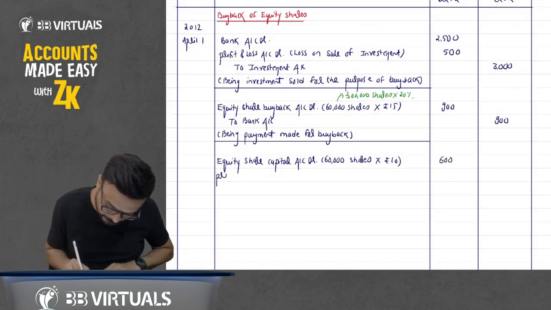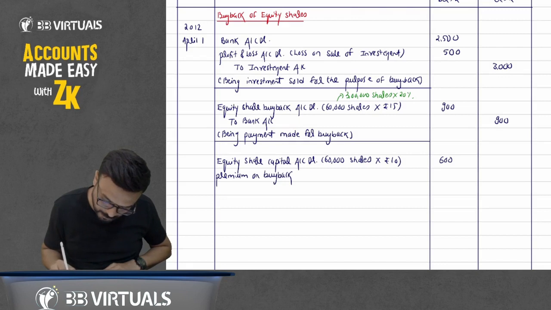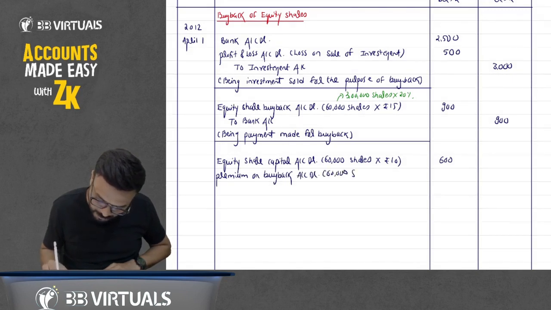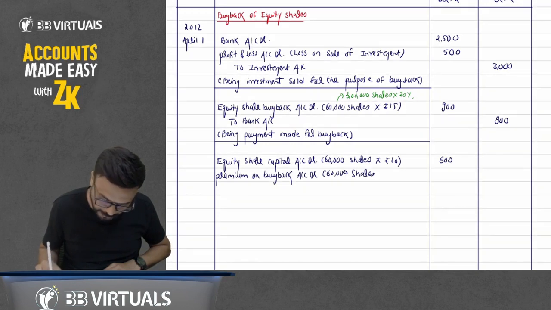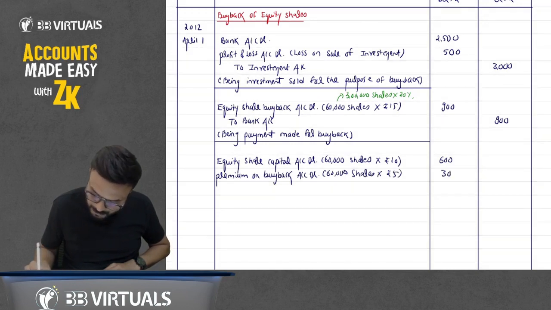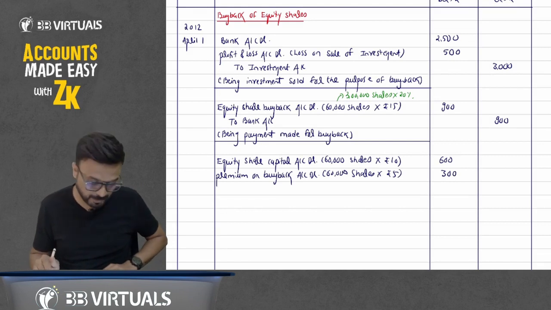Premium on buyback account debit, 60,000 shares multiplied by rupees 5 comes to 300.